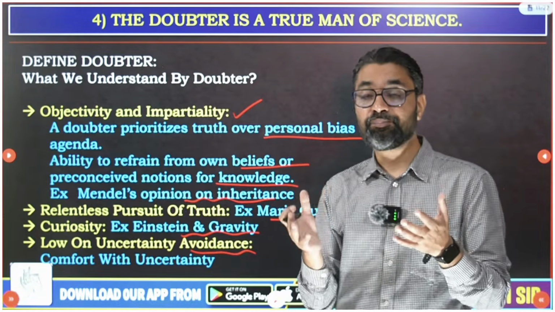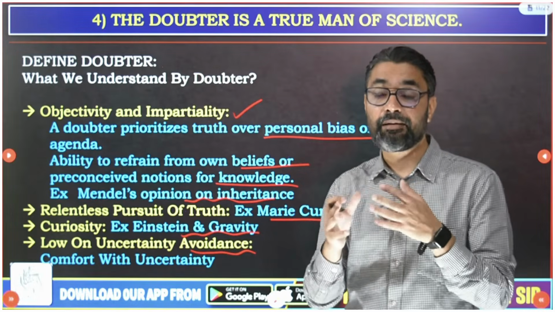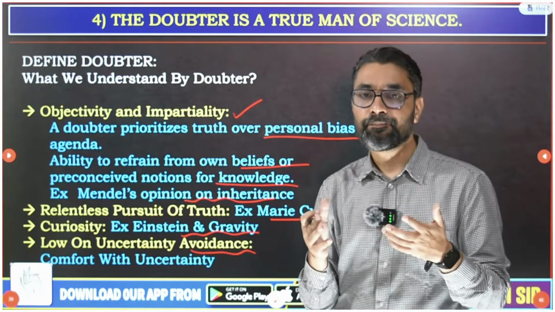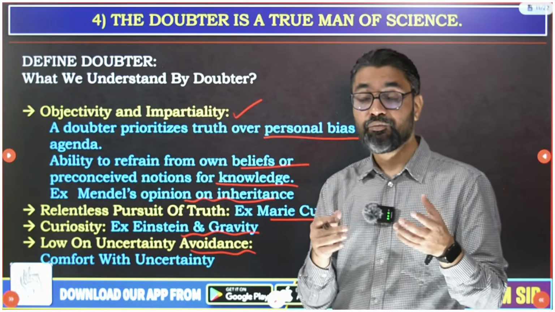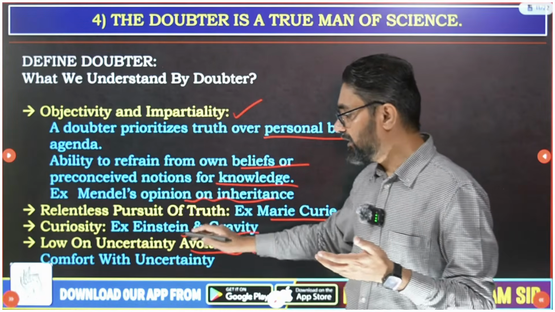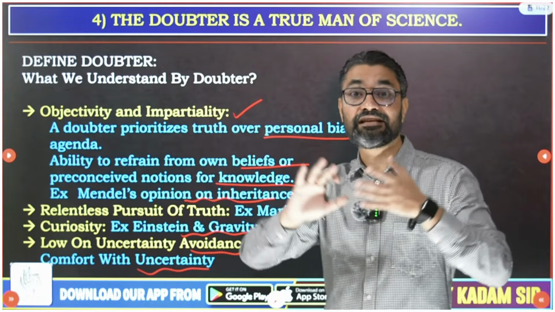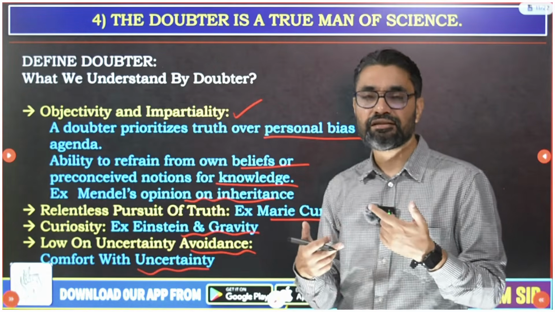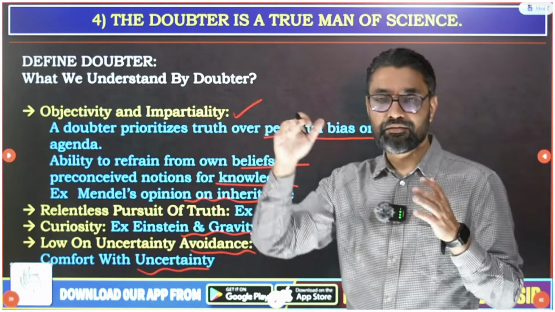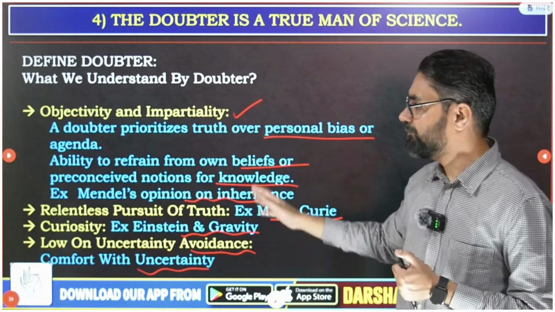Okay, today UPSC has changed the syllabus for this one quality: they want bureaucrats who are adaptable, moldable, flexible, a person with an open mind. And that's what the doubter is all about, who is comfortable with uncertainty. Even when uncertain things come, he takes them with an open mind, revalidates his ideas and moves on. And that's what this law on uncertainty avoidance is about. This is a very important point.